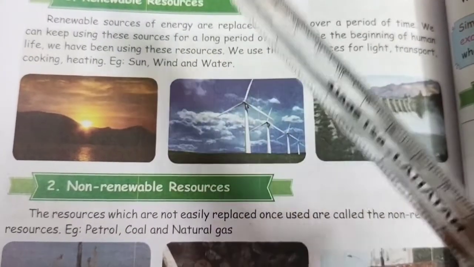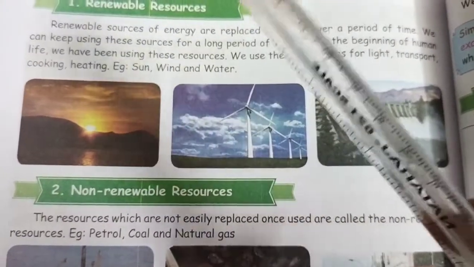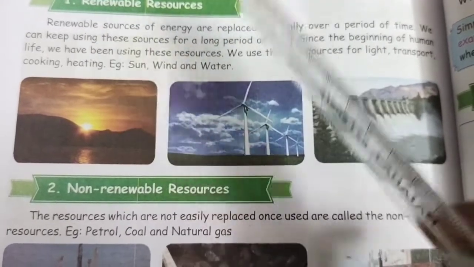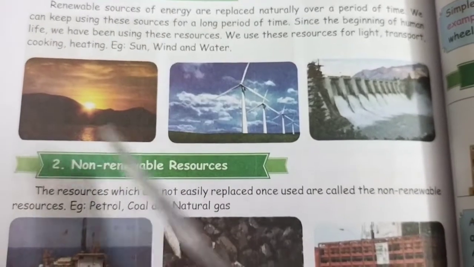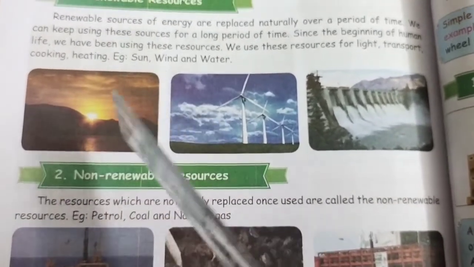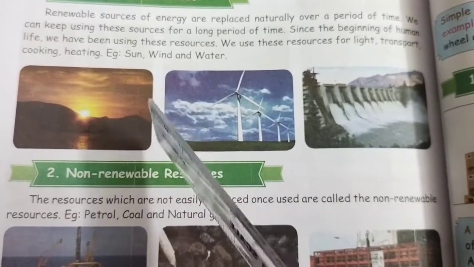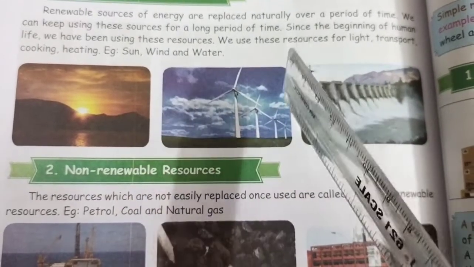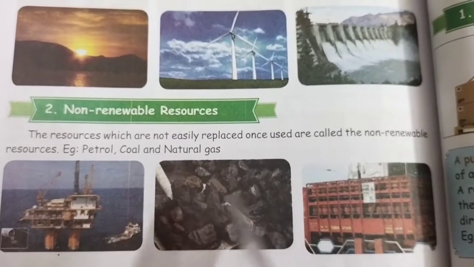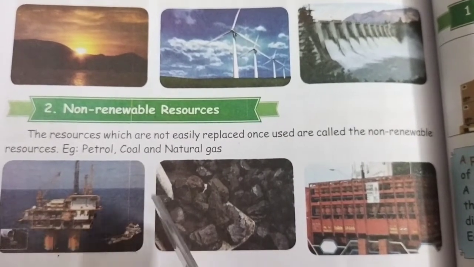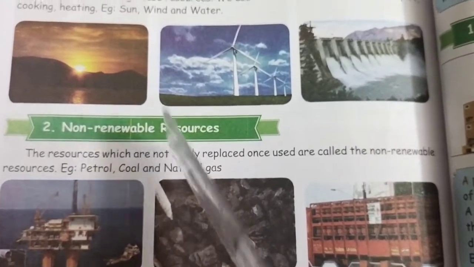So, students, the resources can be classified into renewable resources and non-renewable resources. The renewable sources of energy are replaced naturally. The examples of the renewable resources are sun, wind and water. Petrol, coal, natural gas are the non-renewable resources, because they are not easily replaced once used.